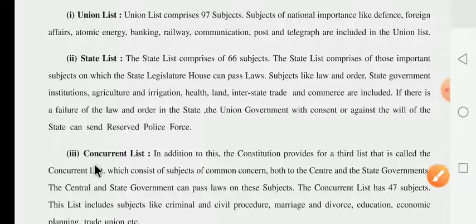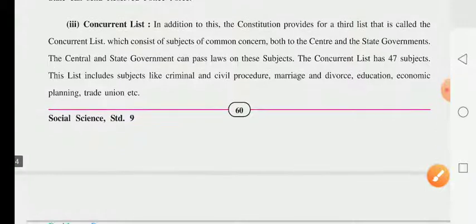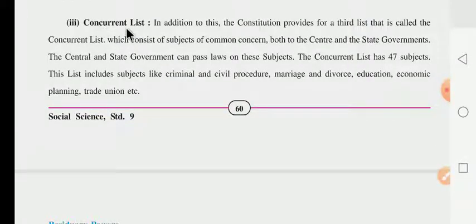Next, they have given about the concurrent list. What is the meaning of the concurrent list, dear children? The concurrent list means the inclusion of both the above lists. Previously we already learned the union list and the state list. The combination of the union list and the state list is known as the concurrent list. It means the combination of the state and union lists.